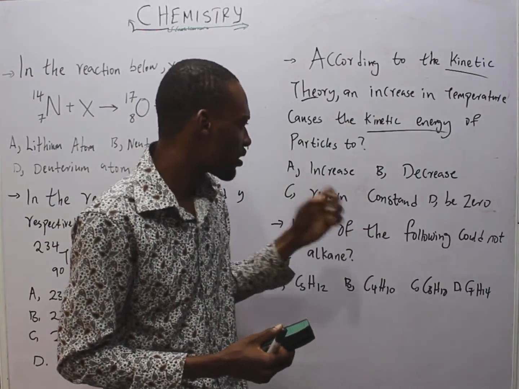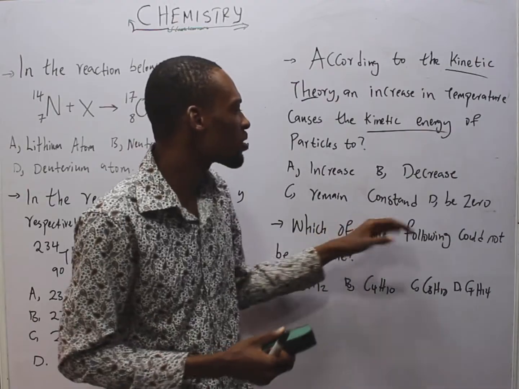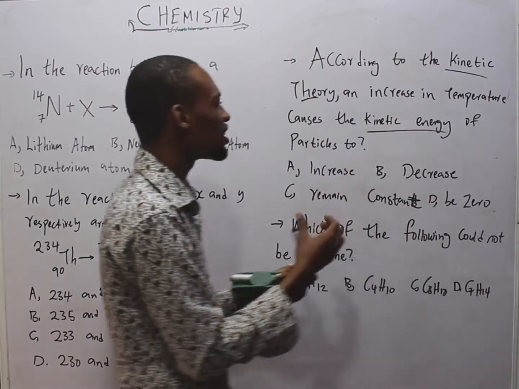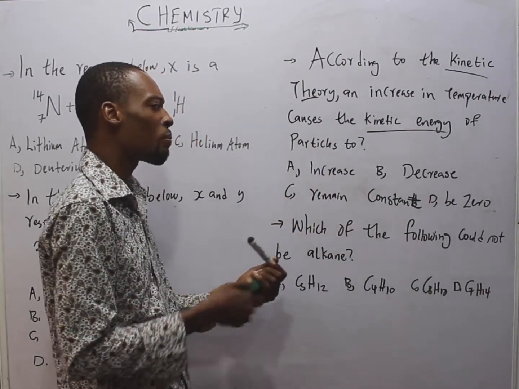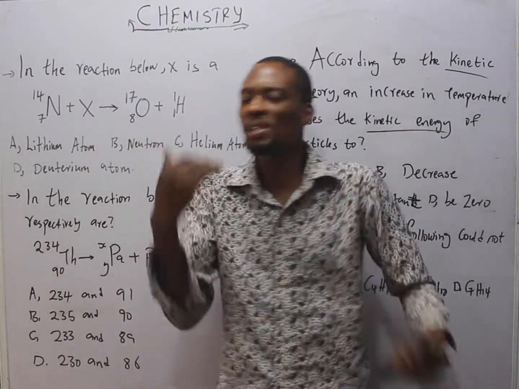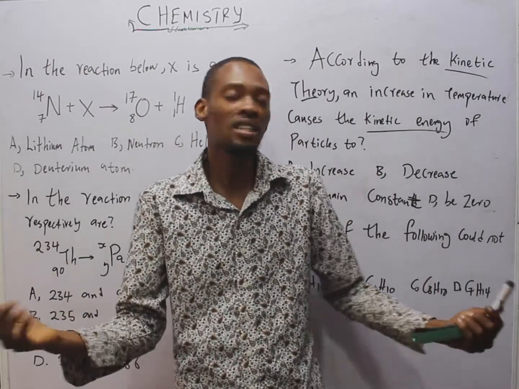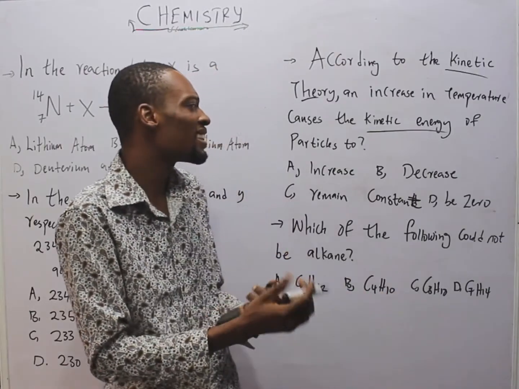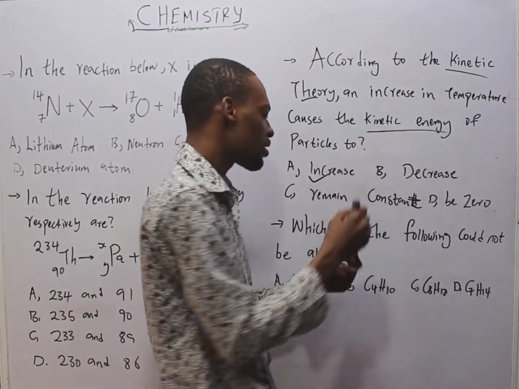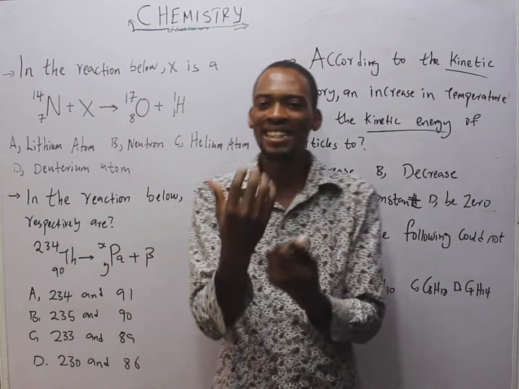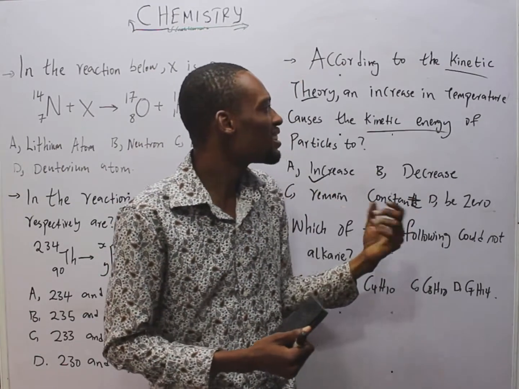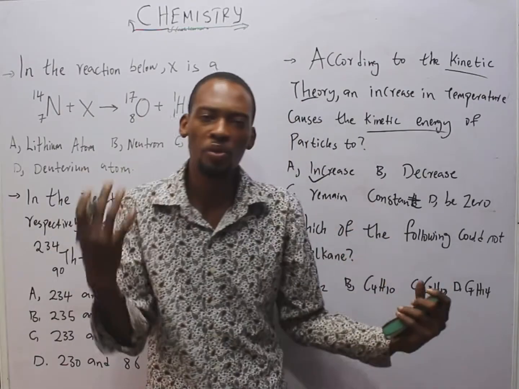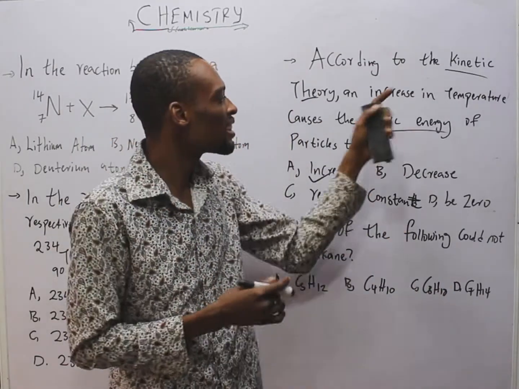A increase, B decrease, C remain constant, and D be zero. As temperature increases, the particles get more energy and they begin to move. So the more the movement, the more the energy. So an increase in temperature causes the kinetic energy of particles to increase. And energy can either be kinetic or potential. Kinetic energy is the energy a body possesses due to motion. So as a body moves, the energy it possesses is kinetic energy.